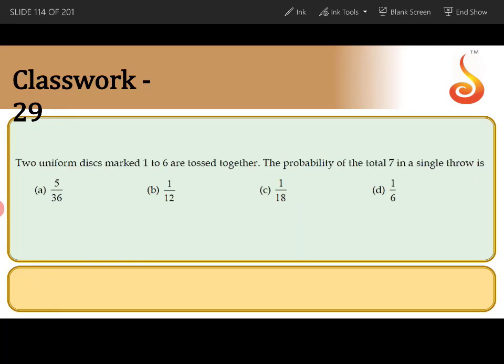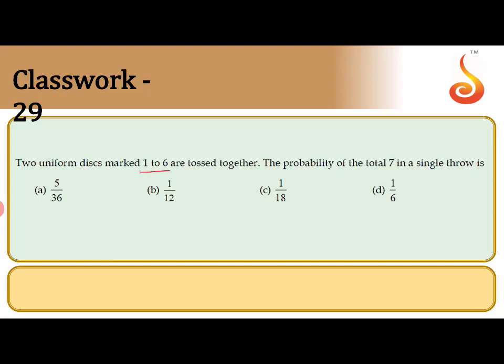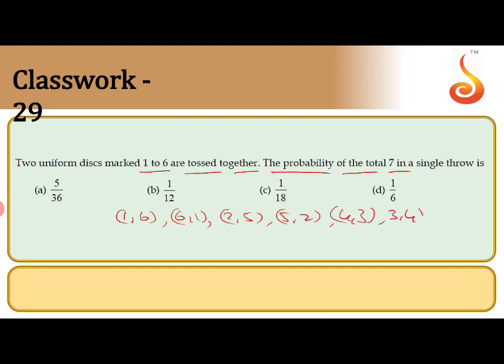The next question. Two uniform dice marked 1 to 6 are tossed together. The probability of total 7 in a single throw. So total 7 means what are the possibilities? 1 6, 6 1, next 2 5 and 5 2, 4 3 and 3 4.